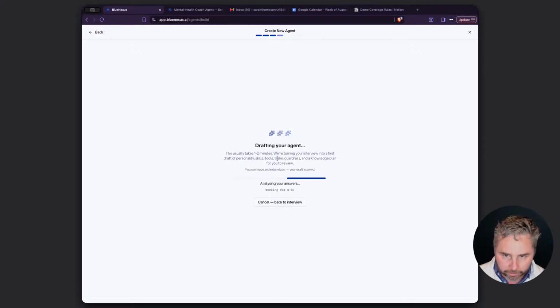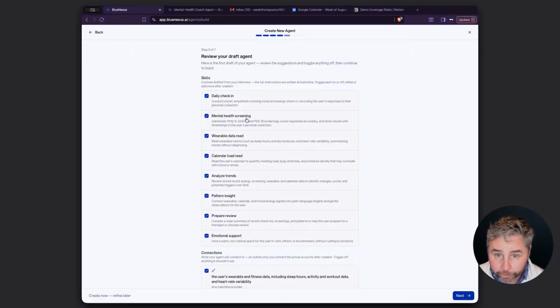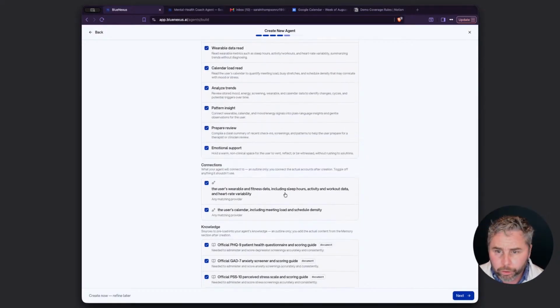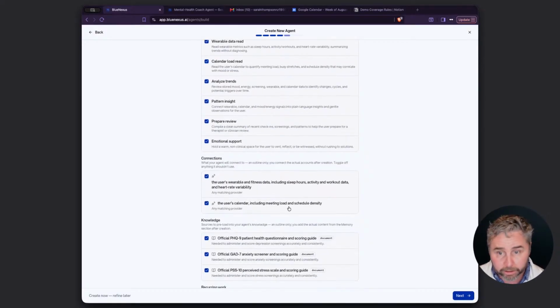This is taking those interview answers, and the system's going to build a first draft of the agent. So it's got a daily check-in skill, mental health screening skill, wearable data analyzing trends, pattern insight, preparing review, emotional support, connecting the user's wearable data, yes. The user's calendar, yes, that makes sense.